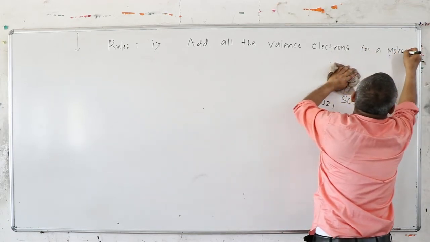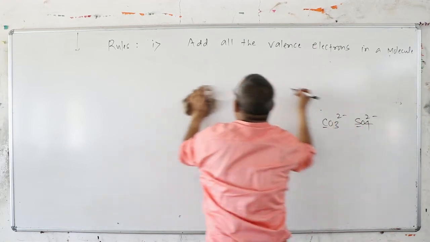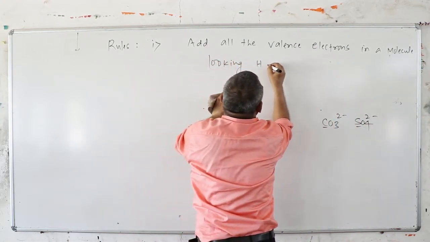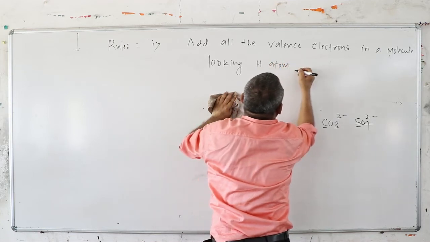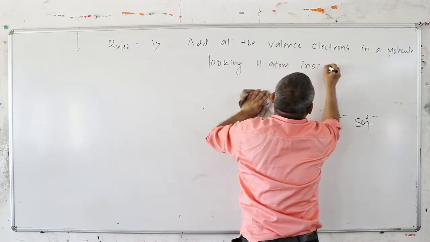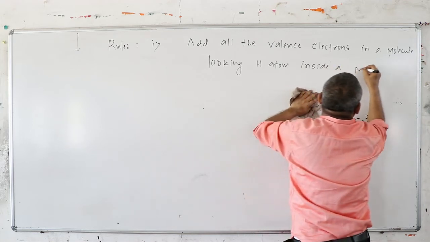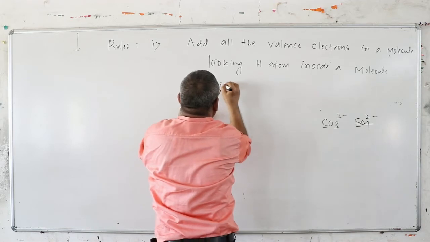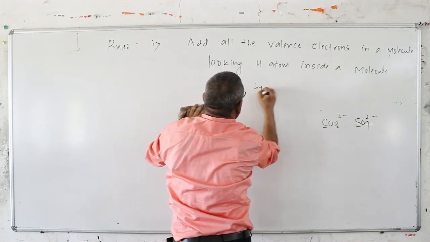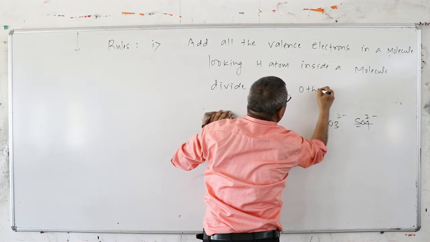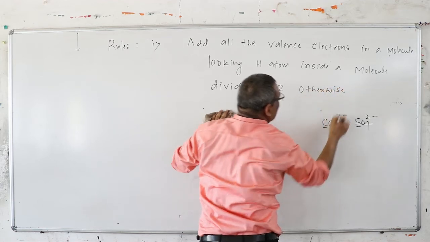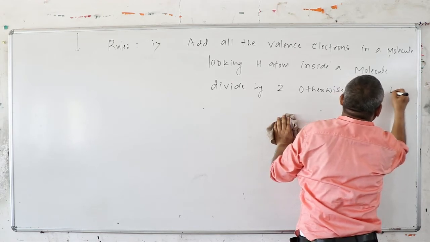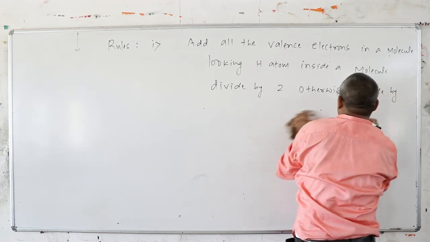Add all the valence electrons in a molecule. If you are looking at a hydrogen atom in the molecule, divide by 2, otherwise, that is, if no hydrogen is present, divide by 8.